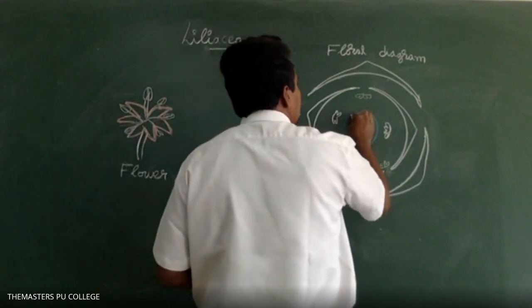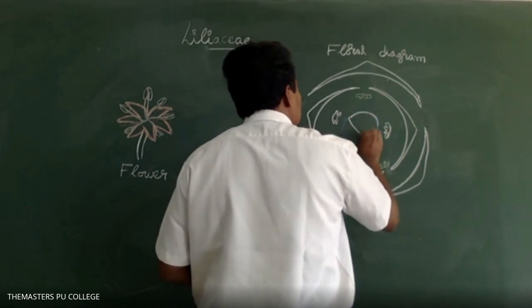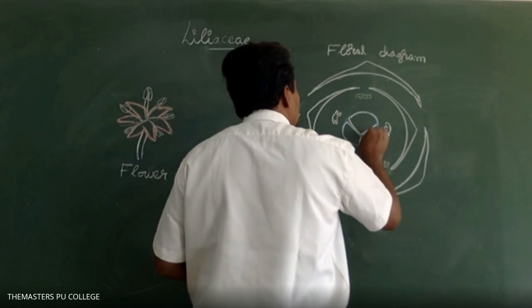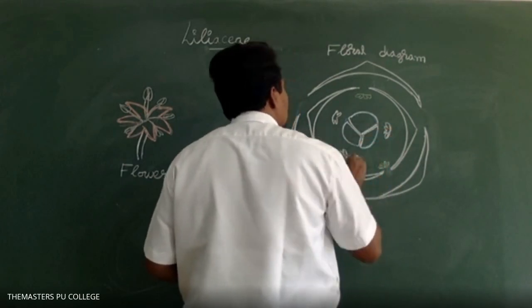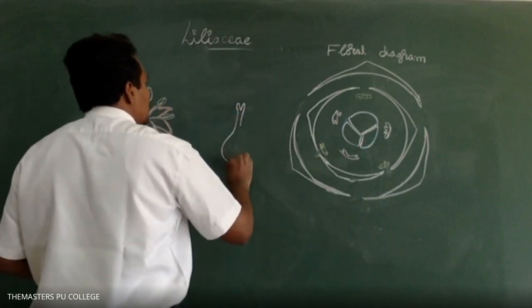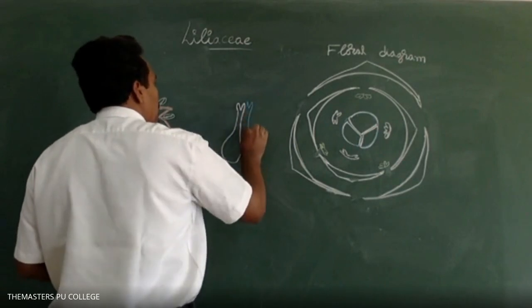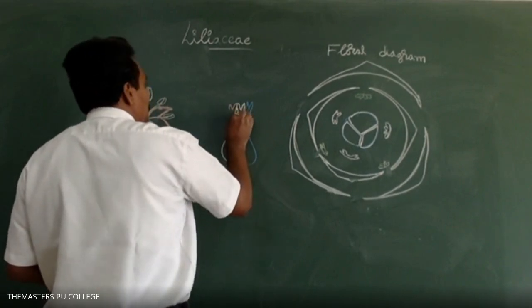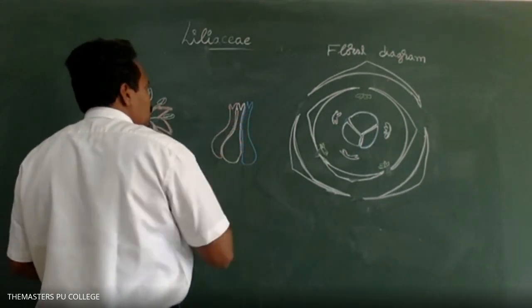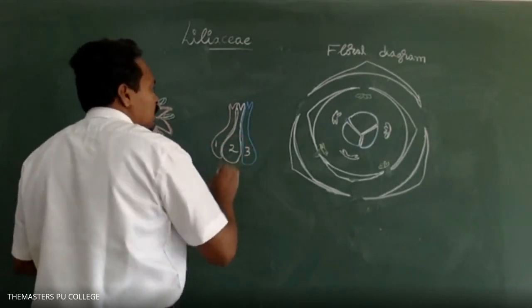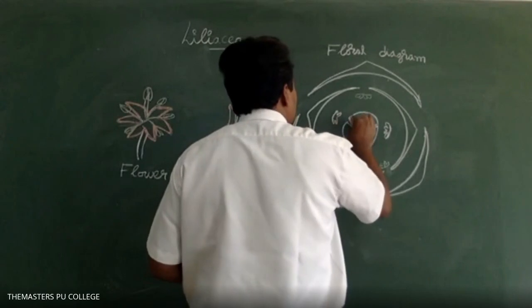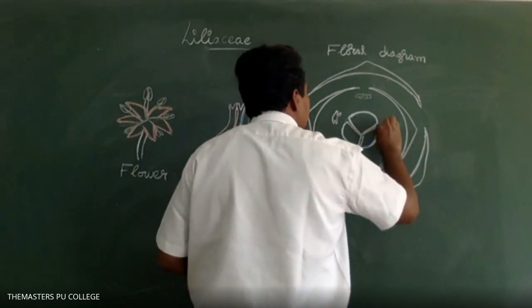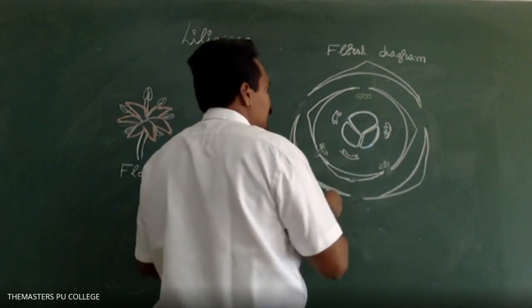Tricarpellary syncarpous gynoecium. The ovules are attached at the axis region. Axile placentation.